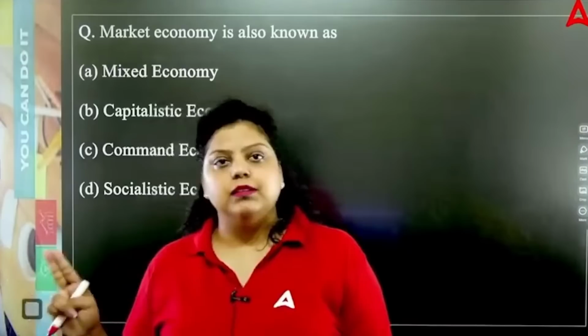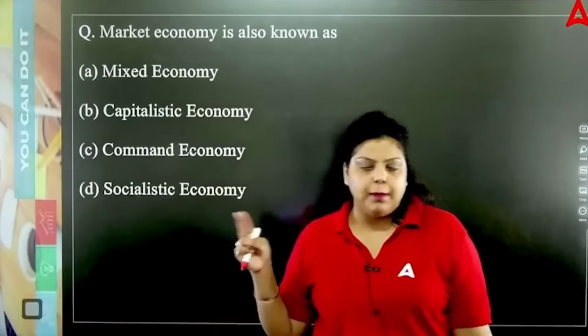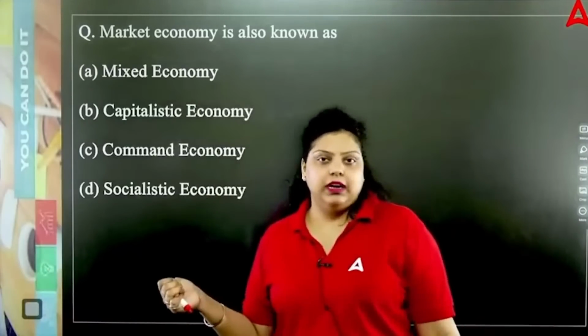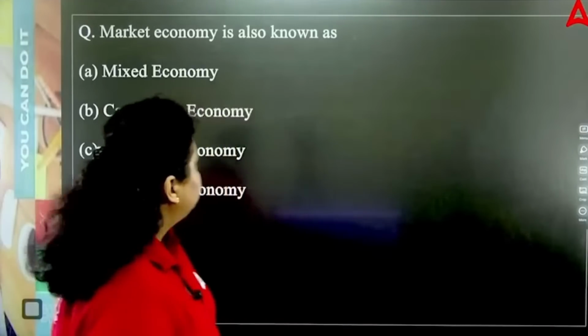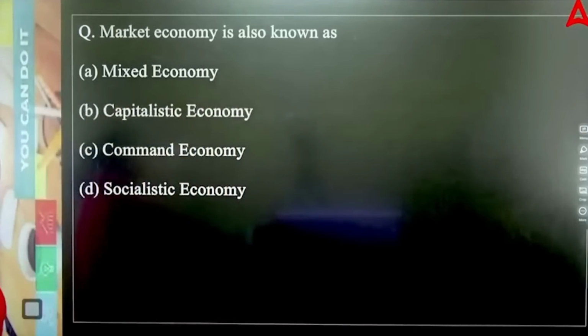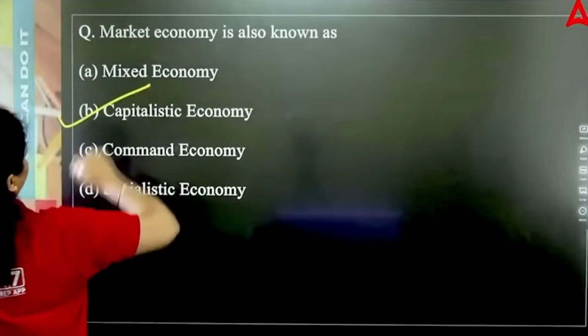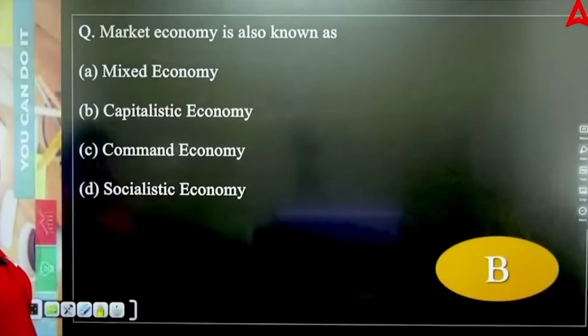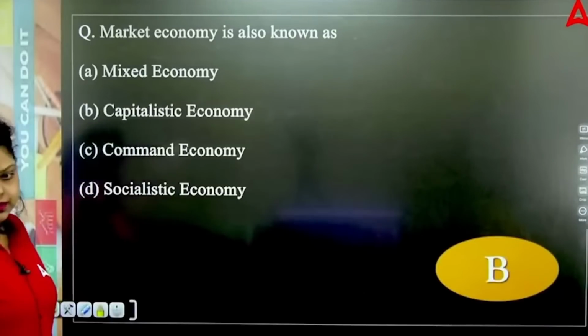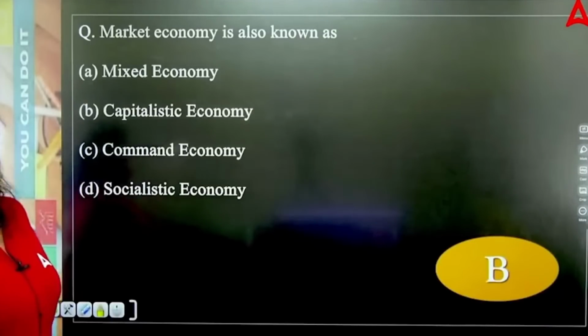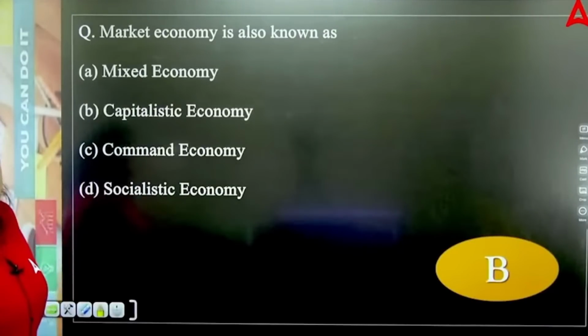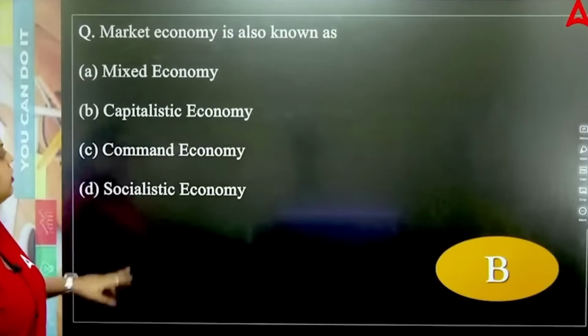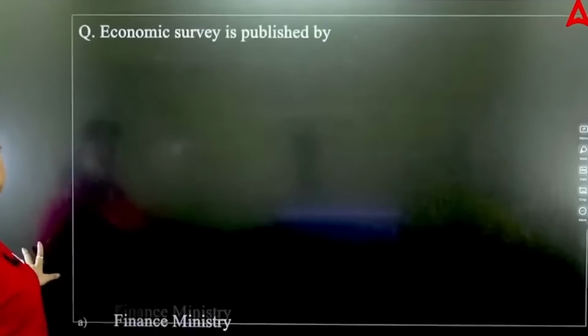If private enterprise is deciding, that is capitalistic economy. And if both are deciding, that's a mixed economy, right? So market economy is a capitalistic economy. It depends on market forces, that is demand and supply. It means the private industrialists are running the companies. So the right answer will be B option, capitalistic economy. It is also known as laissez-faire economy.